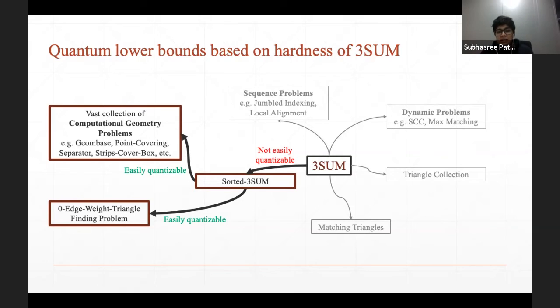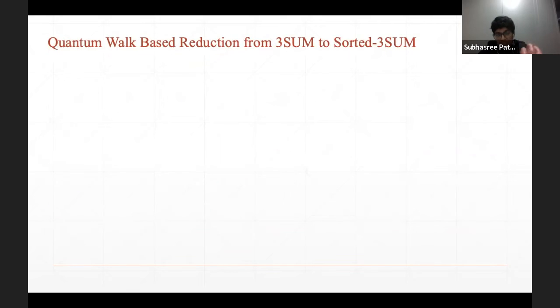So we try to understand what is the hardness of sorted three-sum in the quantum world. What I mean by sorted three-sum is the three-sum problem with a promise that the input is sorted. What if this is faster? So we wanted to actually understand the hardness of sorted three-sum. And this becomes the crux of our paper: we give a hardness result for sorted three-sum by actually looking at the quantum query algorithm that solves the three-sum problem.